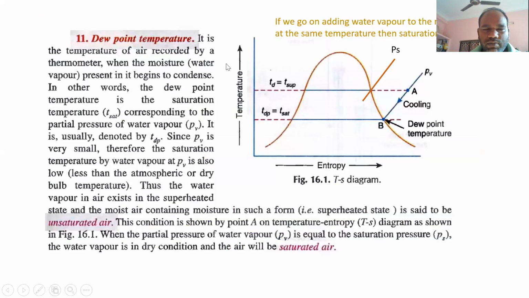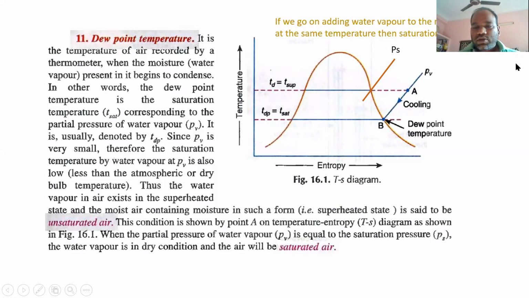So the dew point temperature. It is the temperature recorded by a thermometer when the moisture present begins to condense. Okay. In other words, the dew point temperature is the saturation temperature corresponding to the partial pressure of water vapor. So according to Dalton's law of partial pressure, the gas has different components. So corresponding to a gas, it will have this pressure. So the contribution by water vapor to the pressure will be very less.